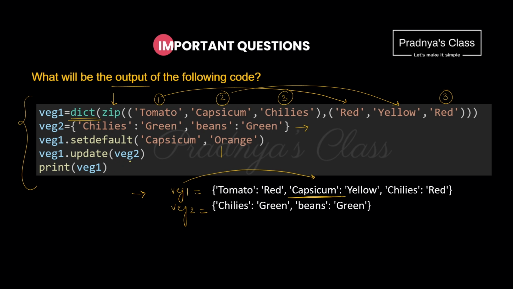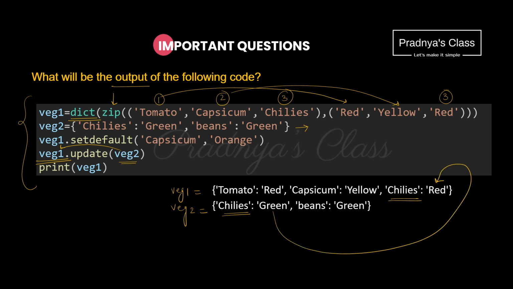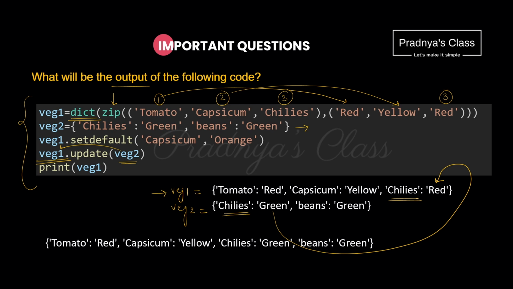We are updating Wage 2 to the Wage 1 dictionary. We have already discussed the update method. If there is a duplicate key, what will happen? The value of the second dictionary will override the value of the first dictionary. So when we will print the first dictionary, this will be the output of the last statement.